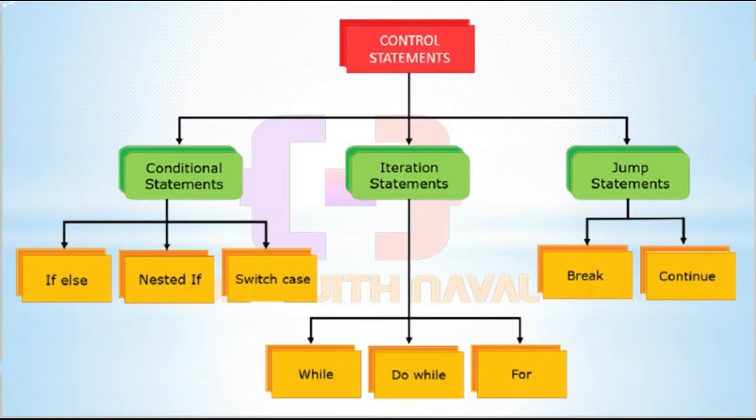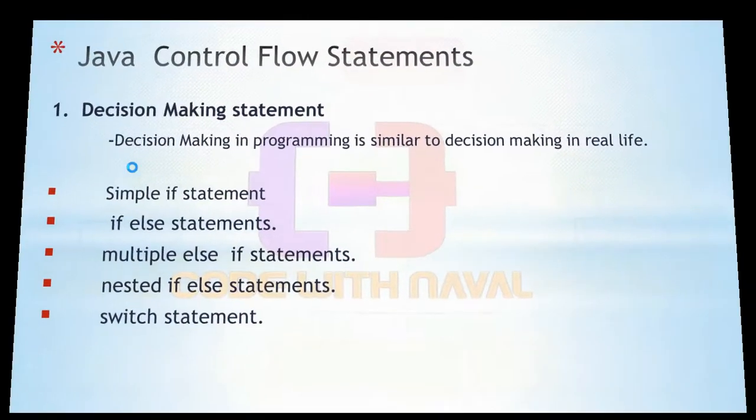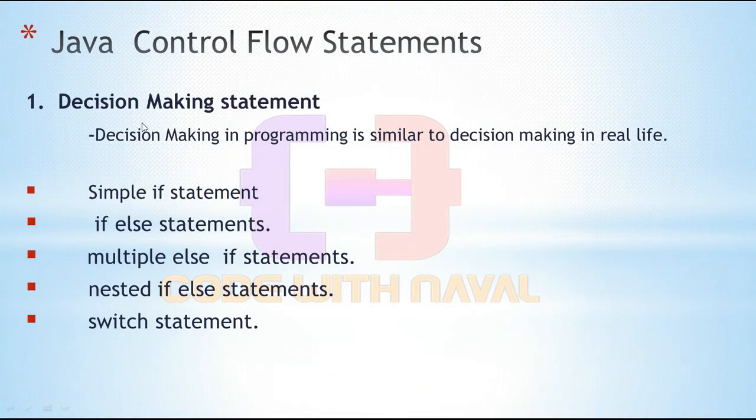Now you can see in this diagram we have control statements. In control statements we have three partitions. First is the conditional statement, second is the iteration statement, and third is the jump statement. In conditional statements, we have if else, nested if, and switch case. First we discuss conditional statements, then iteration statements, then jump statements. Conditional statement means decision making statement. Decision making in programming is similar to decision making in real life.